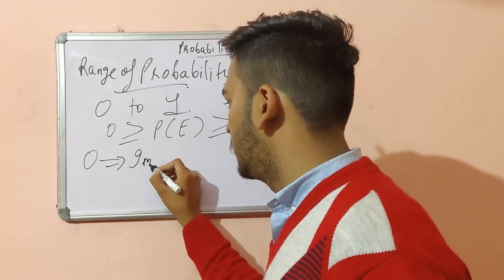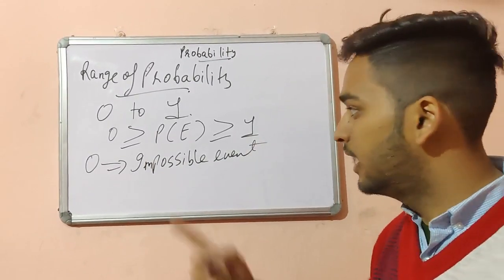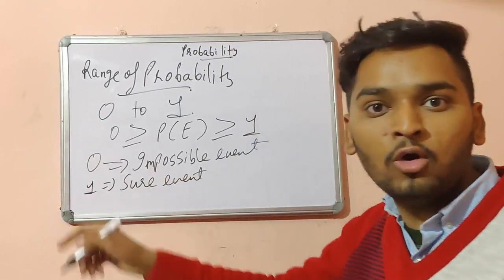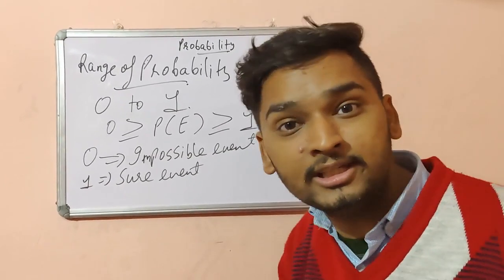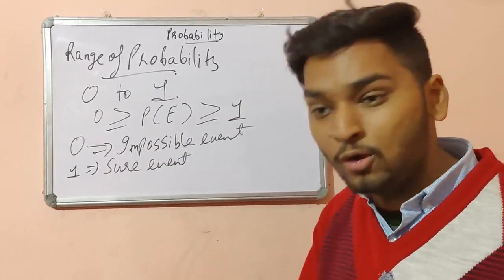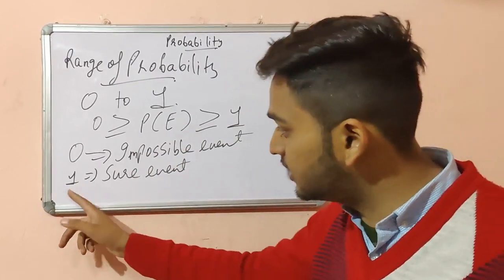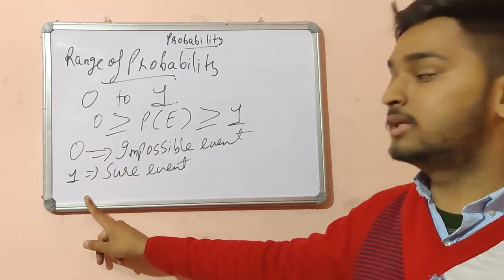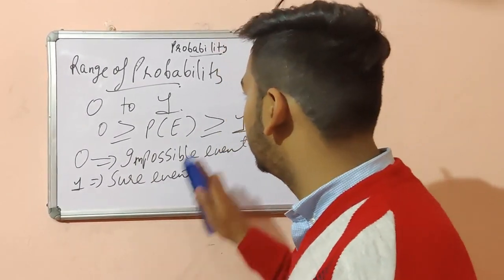It is an impossible event. What is 1? It is a sure event. With 0, there is 100% chance that the event doesn't occur, that is an impossible event, or we can say a 0% chance for the event to occur. And with 1, there is 100% chance that the event will occur and generate some result, that is known as a sure event. Okay? Let's move further.